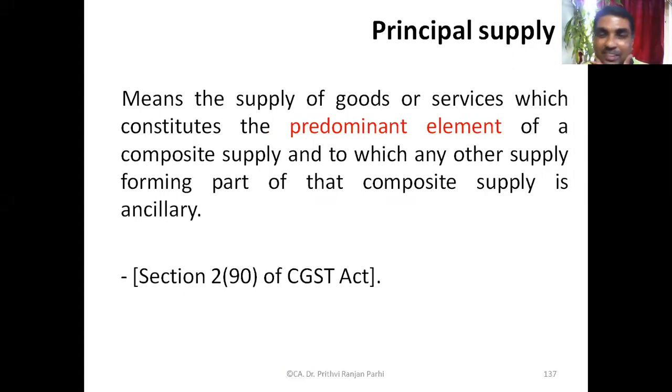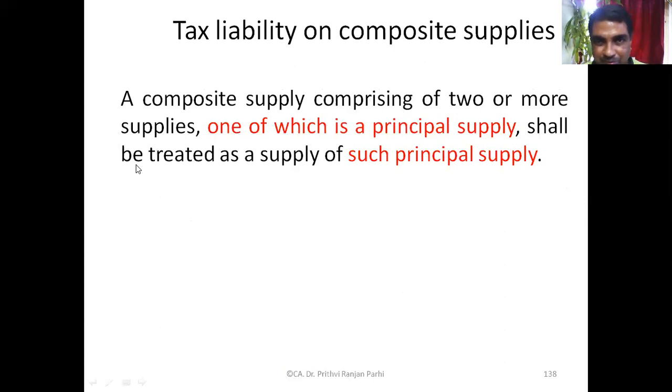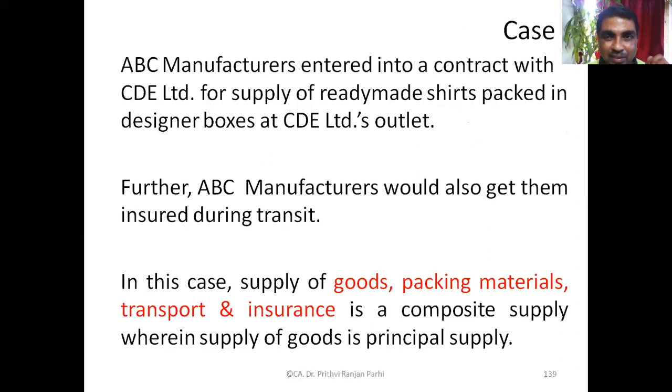And all other supplies, let us say a cartridge is given and one cable is given, all these things are incidental or ancillary supplies. And it will be said that all the supplies will take the character or the color of the principal supply. So a composite supply comprising two or more supplies, one of which is a principal supply, shall be treated as a supply of such principal supply. Accordingly, tax will be levied.